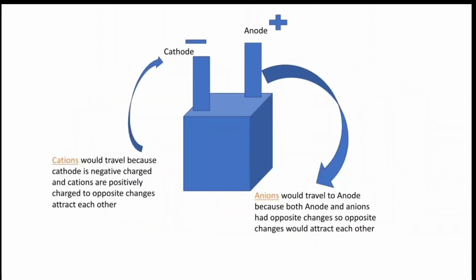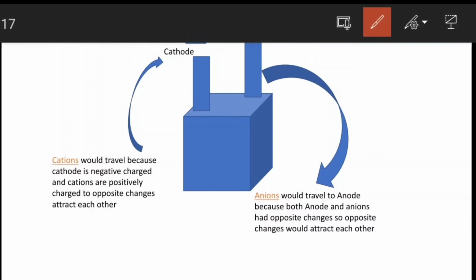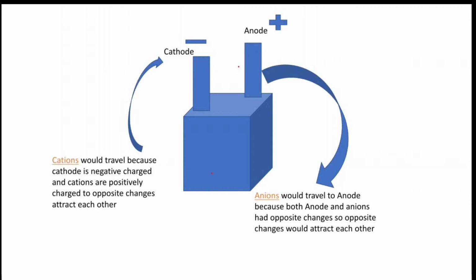I can show you this diagram. In this diagram, you can see that there is an anode and a cathode, and the cathode is negatively charged and the anode is positively charged. So the cations travel to the cathode, because the cathode is negatively charged and cations are positively charged. Opposite charges attract each other, and anions travel to the anode.